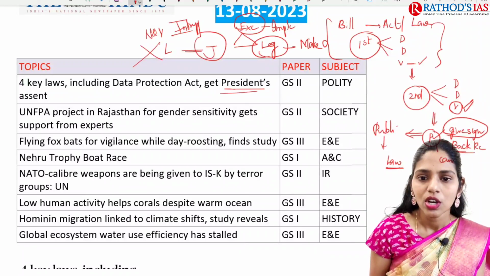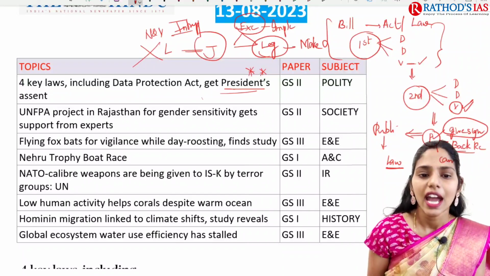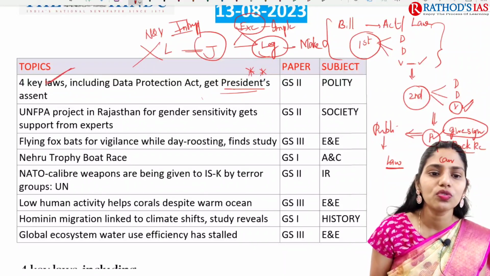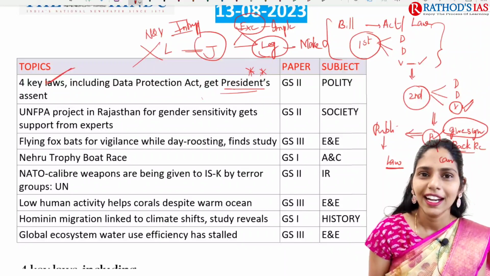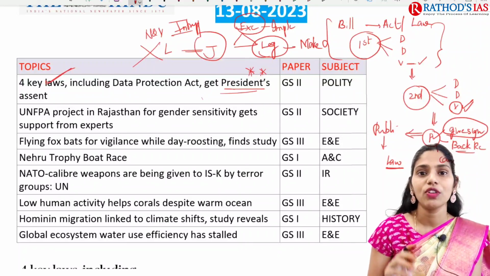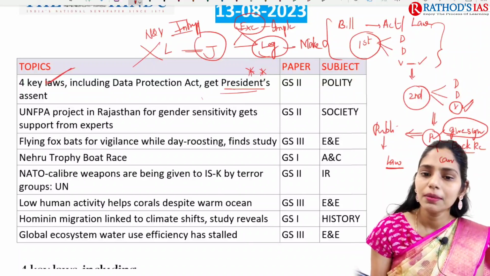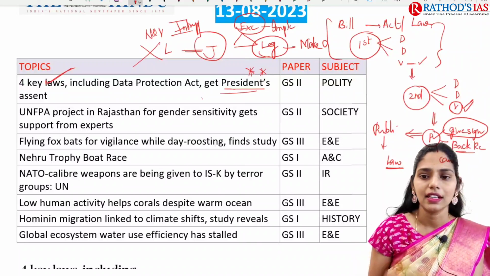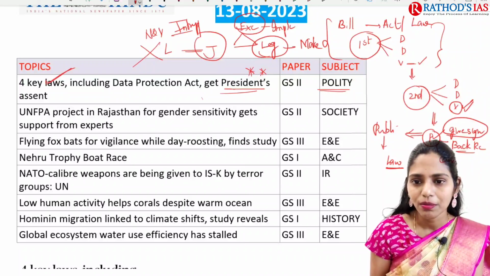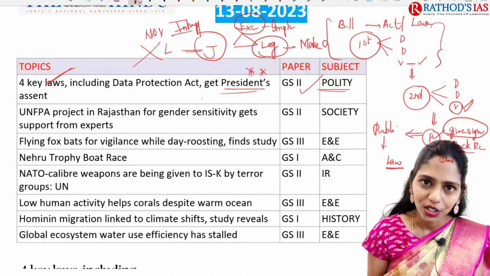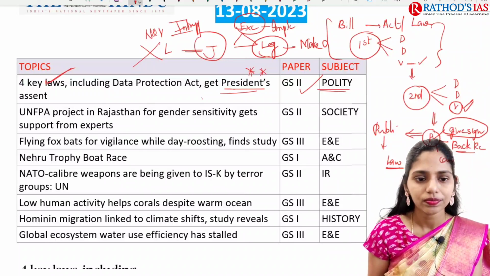Here you have to see what is the meaning of this president assent, and I discussed that. And you have to see which are those 4 key laws. From tomorrow onwards, for sure, we are going to get editorials regarding the passed bills, or the bills which got president's assent. And this topic is important from your polity, which comes under your GS paper 2.